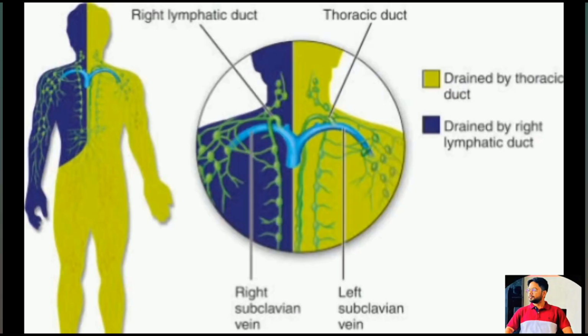And the rest of the body, that means the lower portion of the body and the left side of the head, left arm, and part of the left side of the chest, all drain into the thoracic duct.